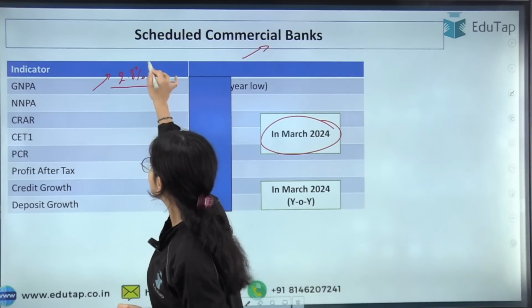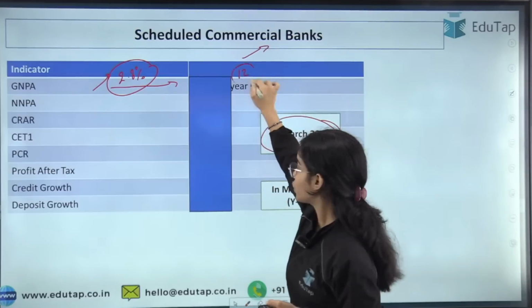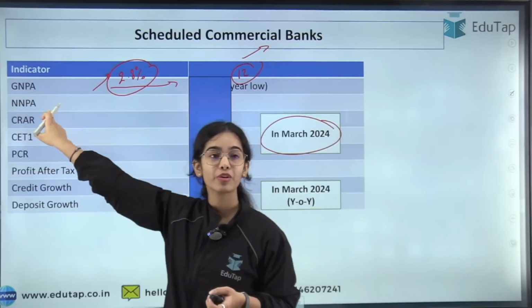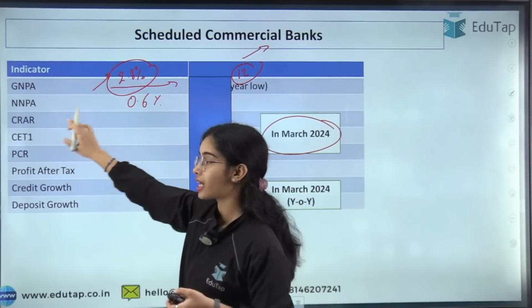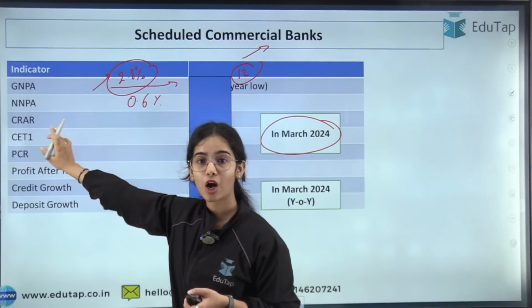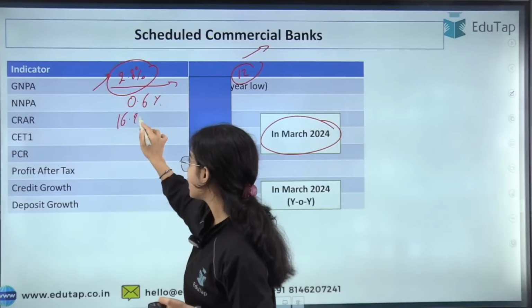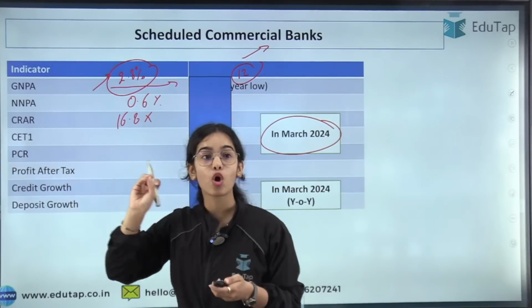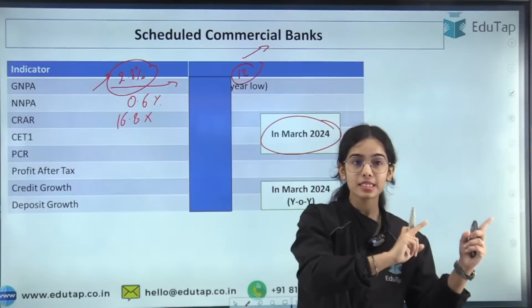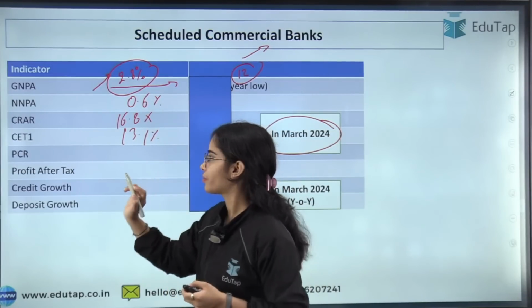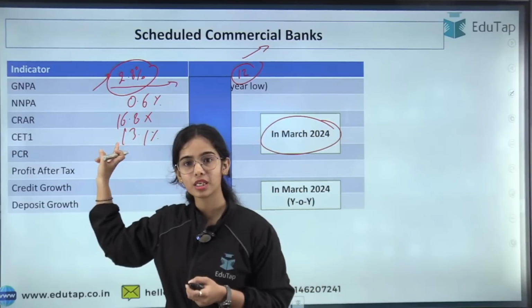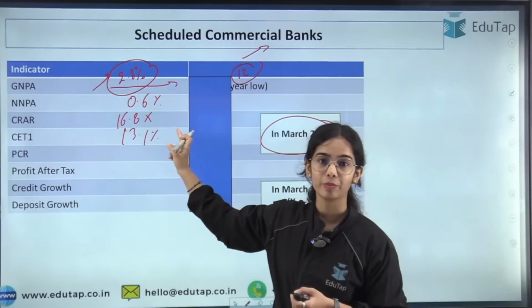2.8%. That was a 12-year low. NNPA was how much? 0.6%. Very good. CRAR of the scheduled commercial banks, how much? 16.8%, very good. CET1, the common equity tier 1. We have discussed this in the highlights, that it is 13.1%. Okay, is it 13.1%? Do I remember it correctly?